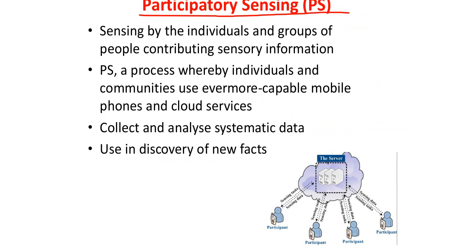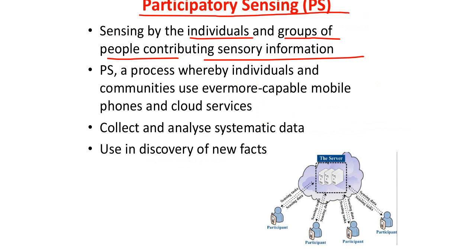What do you mean by participatory sensing? Who are all participating in this particular sensing? So, sensing by individuals and groups of people contributing sensory information. This is a very important point to be noted. So instead of having one entity deployed for measurement of a particular quantity, there will be a group of people or individuals who are contributing sensory information, right?